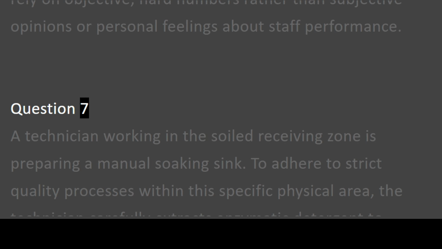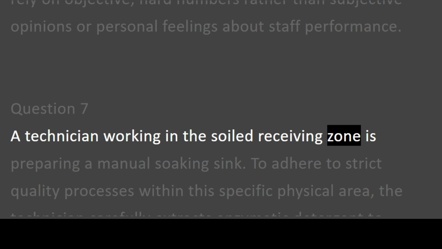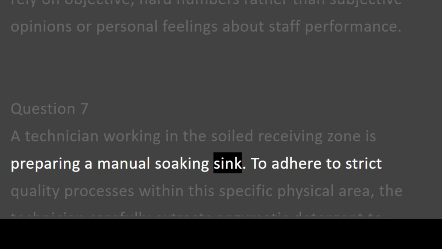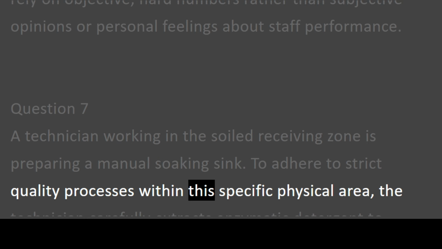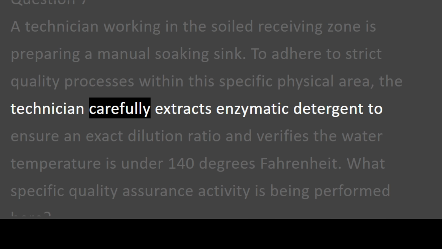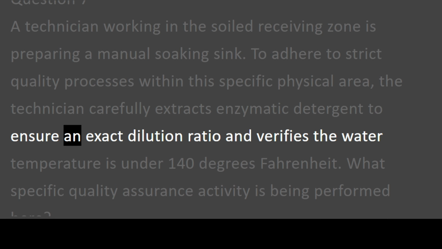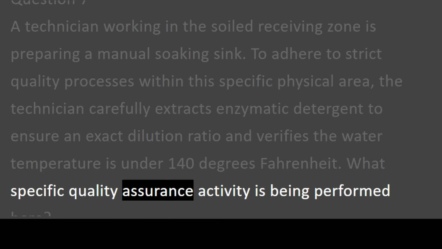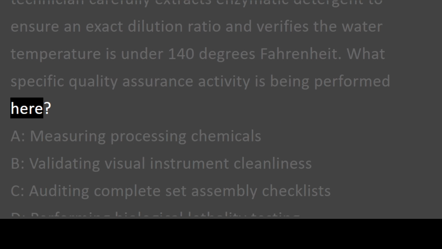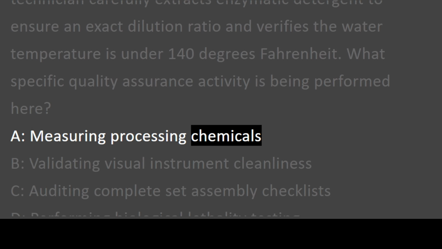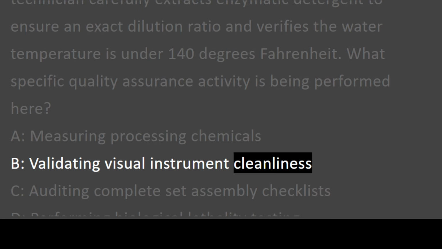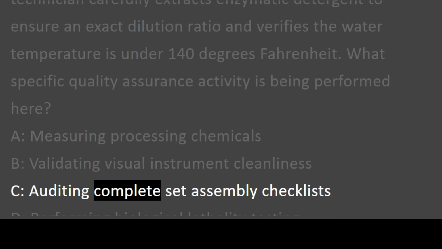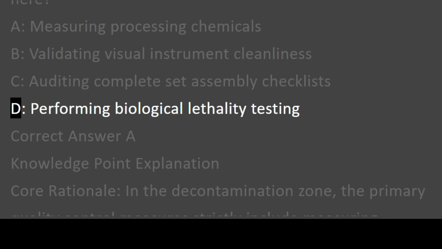Question 7. A technician working in the soiled receiving zone is preparing a manual soaking sink. To adhere to strict quality processes within this specific physical area, the technician carefully extracts enzymatic detergent to ensure an exact dilution ratio and verifies the water temperature is under 140 degrees Fahrenheit. What specific quality assurance activity is being performed here? A. Measuring processing chemicals. B. Validating visual instrument cleanliness. C. Auditing complete set assembly checklists. D. Performing biological lethality testing.